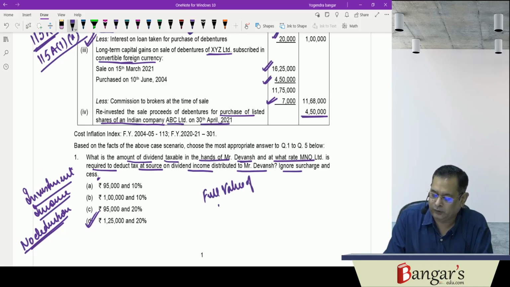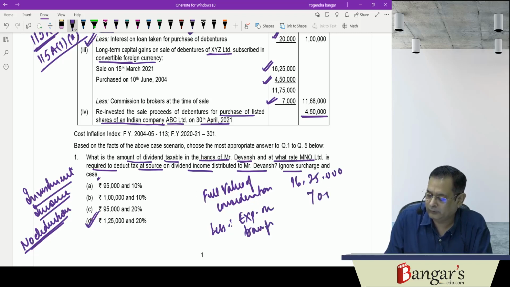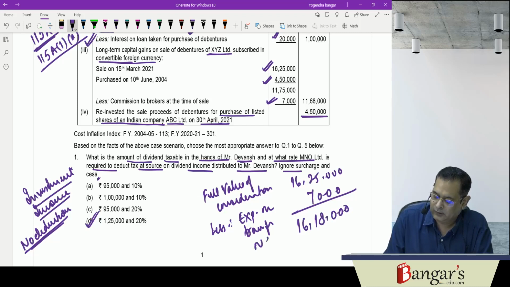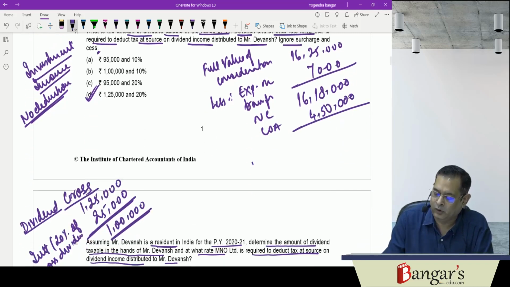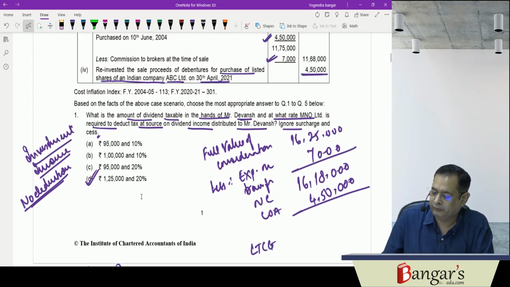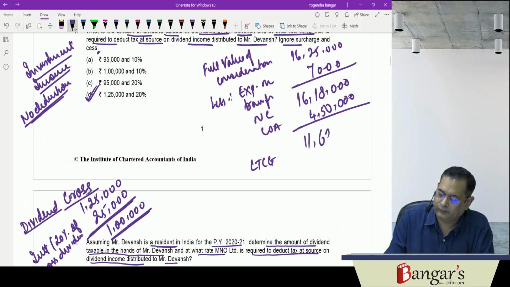Full value of consideration here is 16,25,000, less expenses on transfer. Expenses on transfer are 7,000 rupees. Then this will be the net consideration, 16 lakh and 18,000, less cost of acquisition. Cost of acquisition is 4 lakh and 50,000 rupees. So this is the amount of long-term capital gain. Long-term capital gain will be 11 lakh and 68,000 rupees.